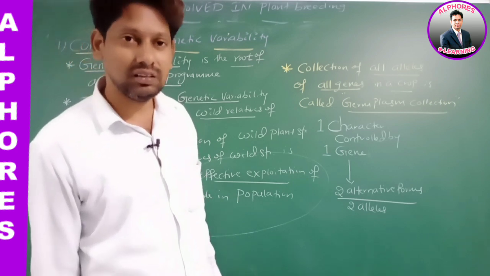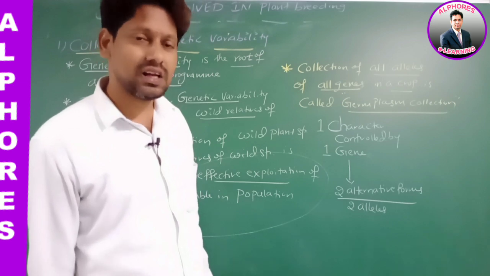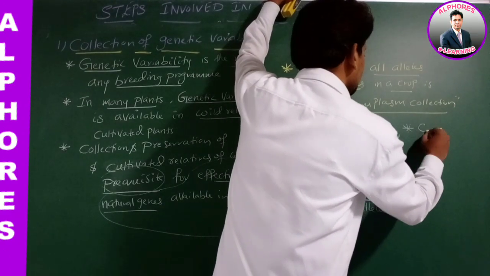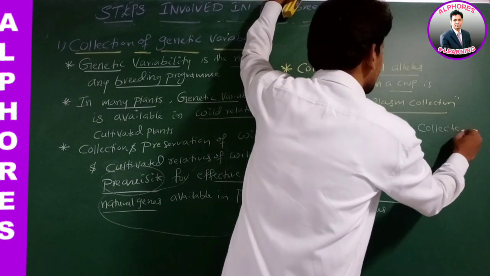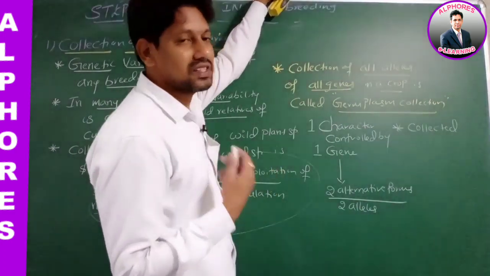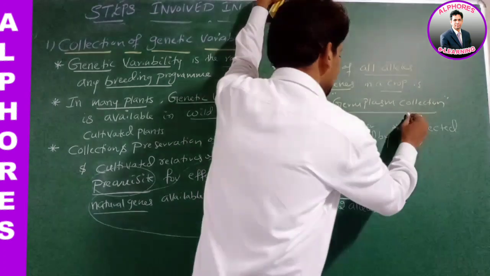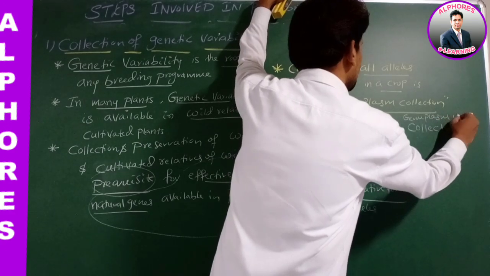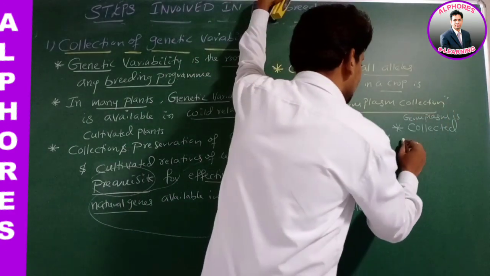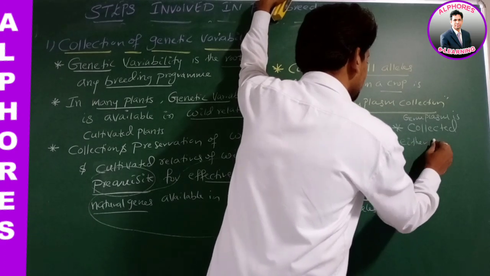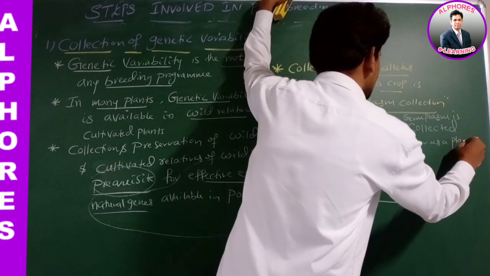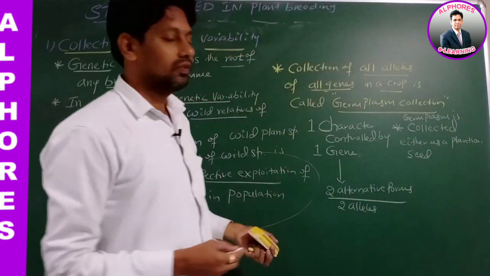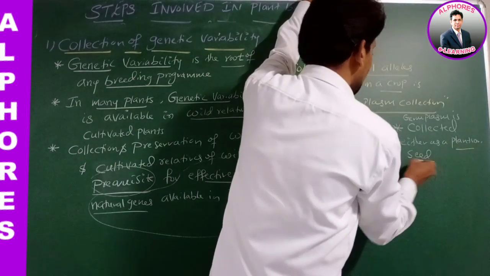Therefore, germplasm is collected either as a plant or as a seed.